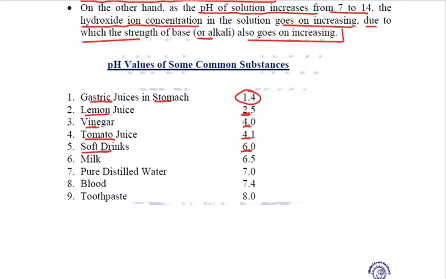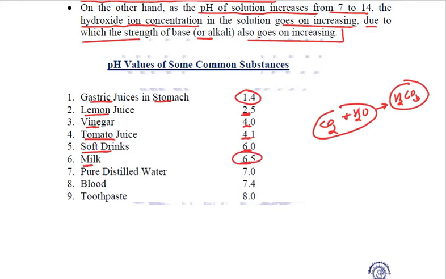In soft drinks, the pH is 6.2. It is acidic. Why acidic? Because we just add carbon dioxide in aerated drinks and water is already present. So this carbon dioxide will dissolve in water and form H2CO3, that is carbonic acid, due to which it shows acidic behavior, but it is a weak acid, therefore the pH value is 6. The milk that we drink has a pH of 6.5, slightly acidic.